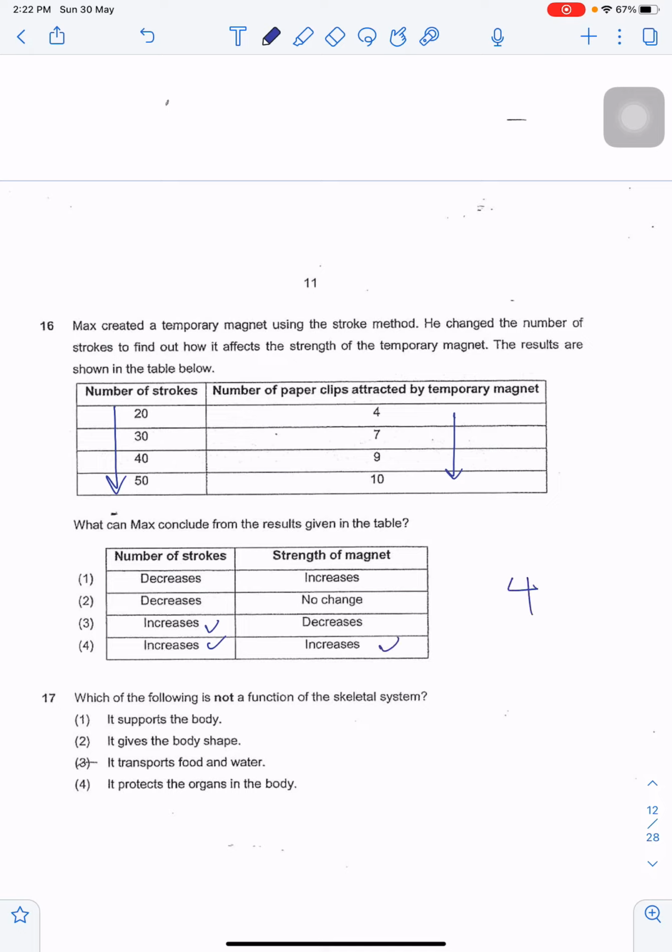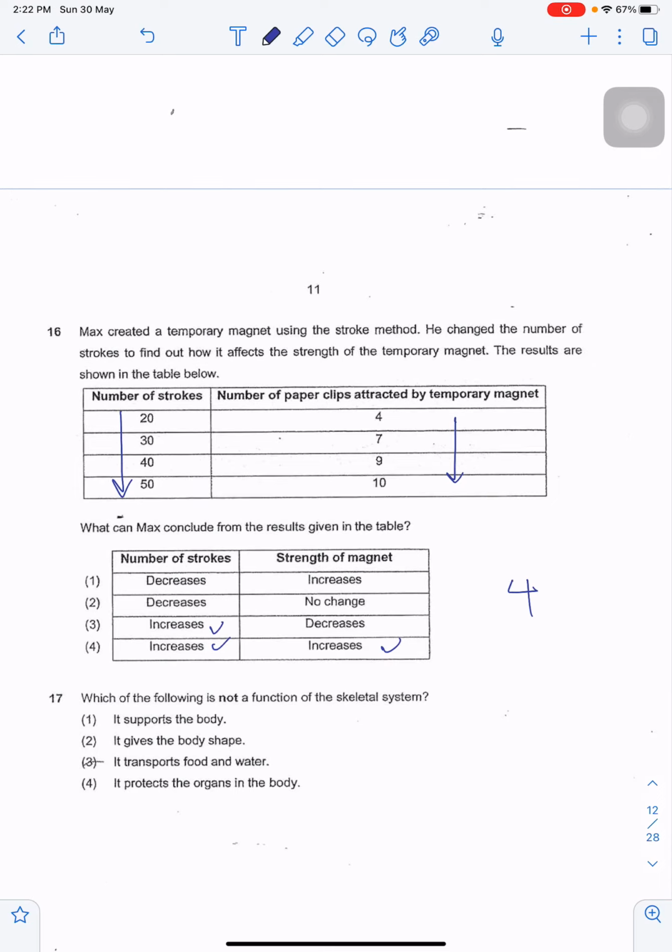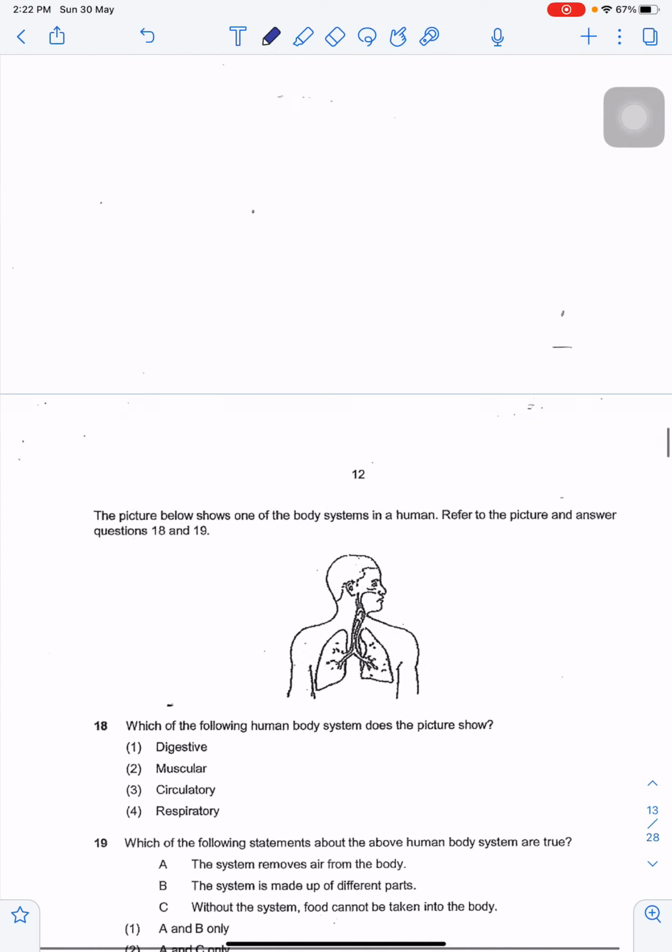Answer 4. Which of the following is not a function of the skeletal system? The skeletal system supports the body. The skeletal system also gives our body our shape. It transports food and water. That's false. It protects the organs in the body. That's true. So 3 is the answer.